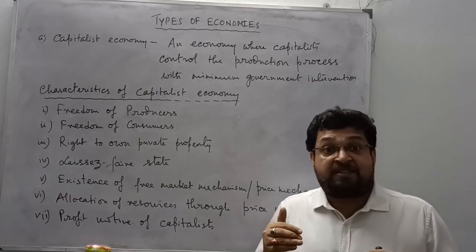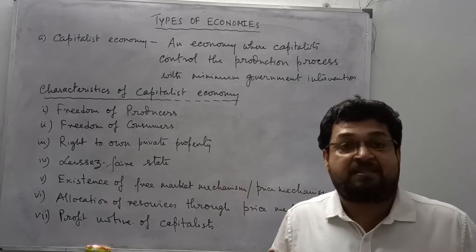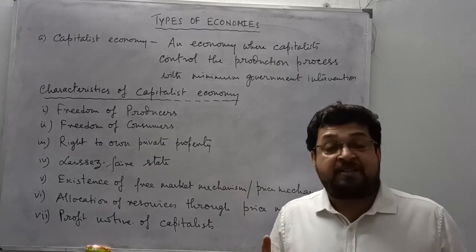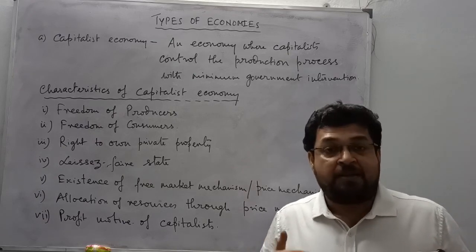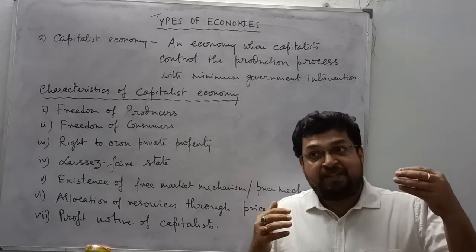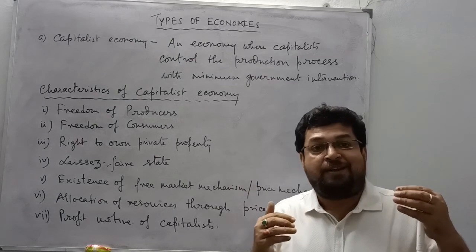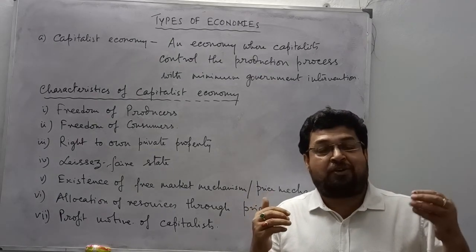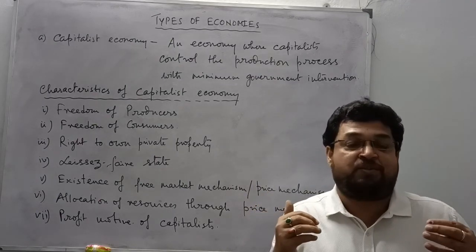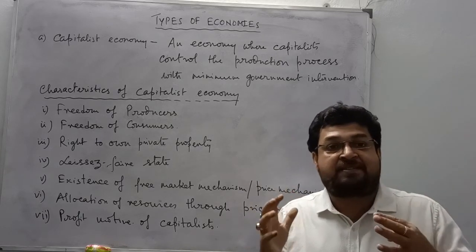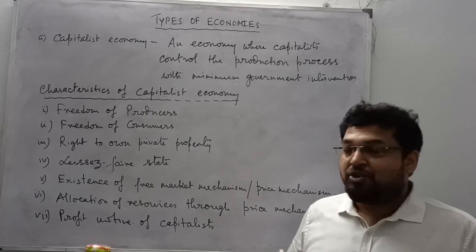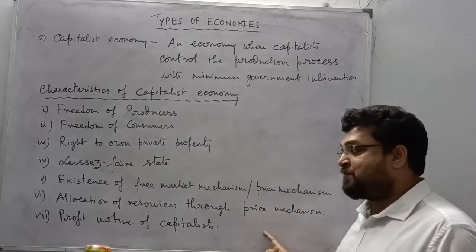If there is an excess demand in the market, or a shortage of supply, the prices go up. It is normally said that some invisible hand is working that brings the price up and ultimately adjusts the demand and supply in the market. So allocation of resources is done through the price mechanism.